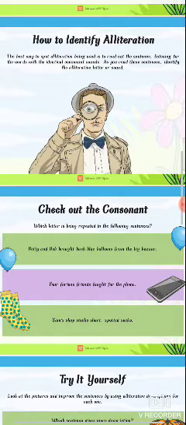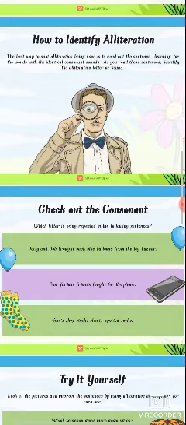So that is the alliteration. And how to identify the alliterations? I already told that the best way to spot alliteration being used is to read out the sentences and listen for the words with the identical consonant sounds. As you read these sentences, identify the alliterative letter or sound.